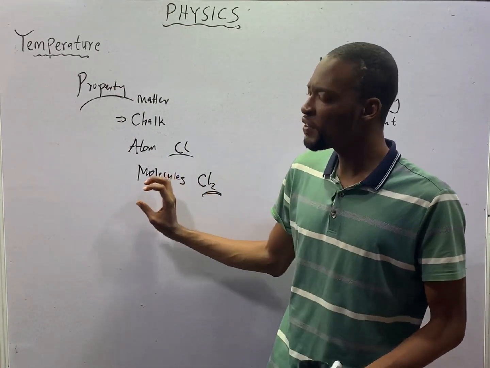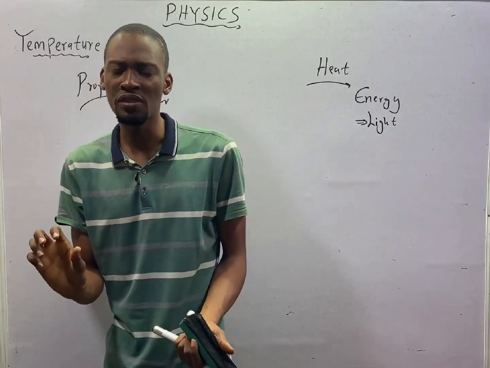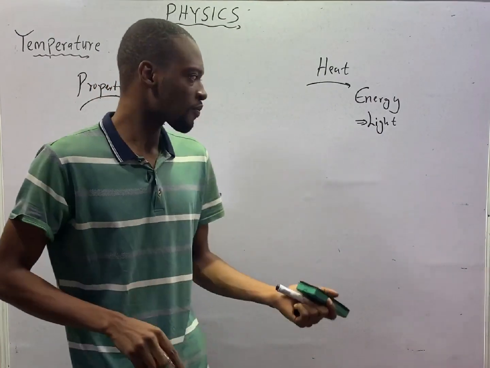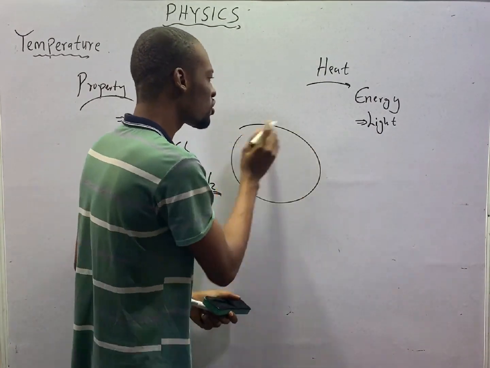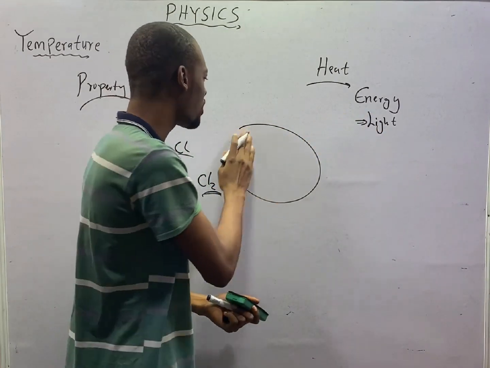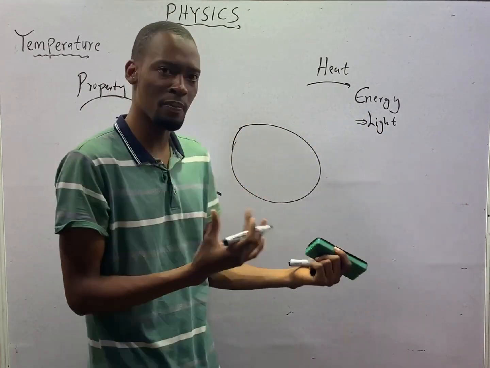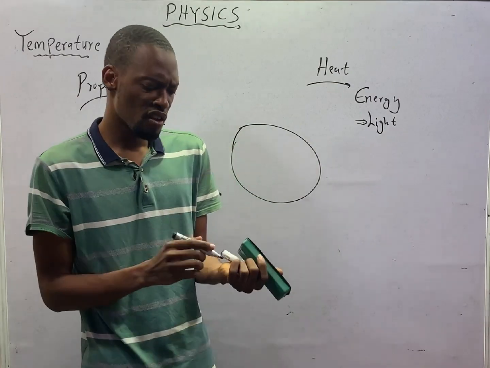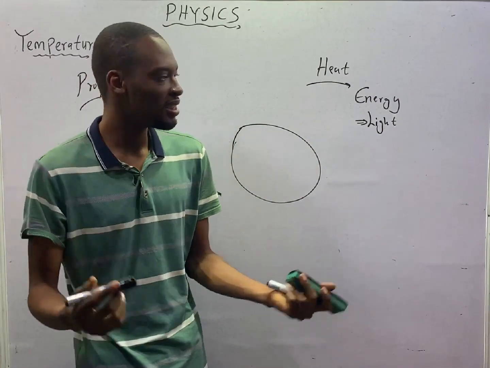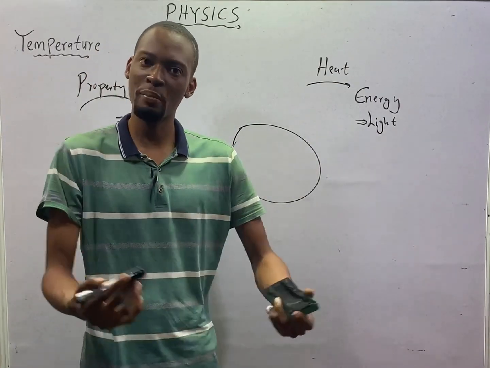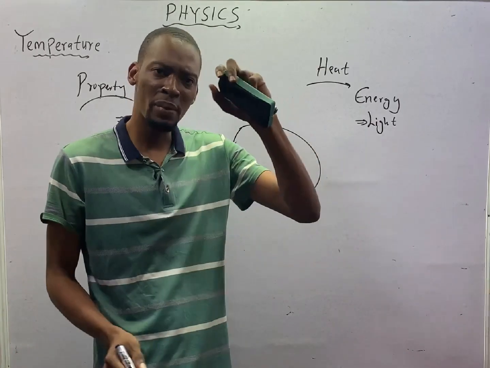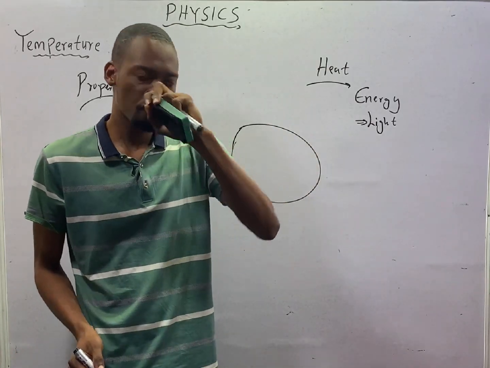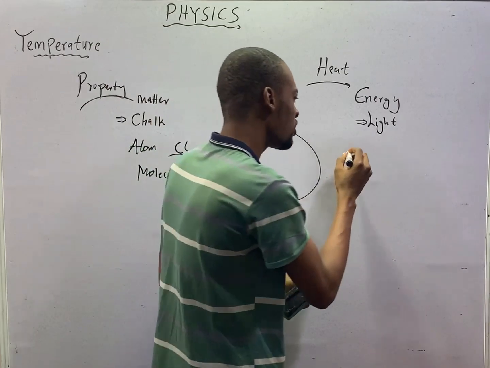These particles or these molecules, they have what we refer to as kinetic theory. That takes us back to energy. Energy is the ability or capacity to do work. We have different forms of energy: light energy, chemical energy, then we have mechanical energy. Our concern is mechanical energy.